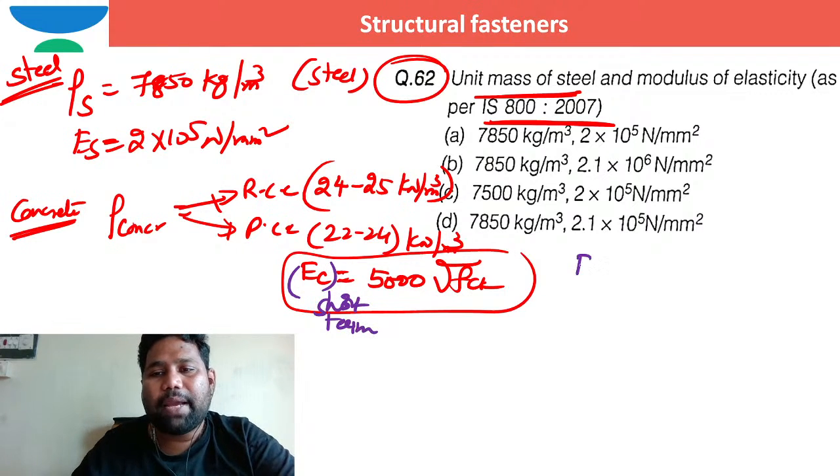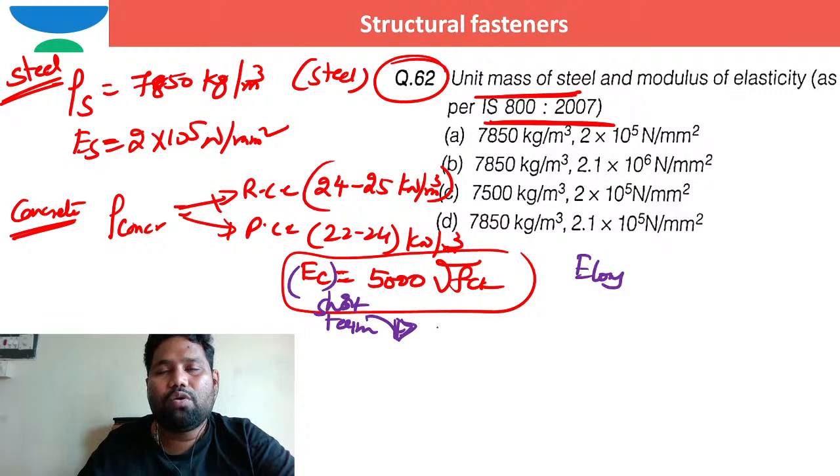When it is long term Young's modulus and the short term Young's modulus, we generally work out this modulus as the secant modulus of elasticity.